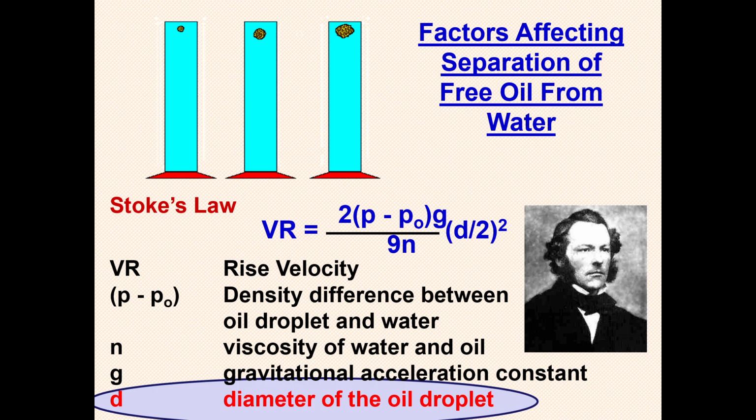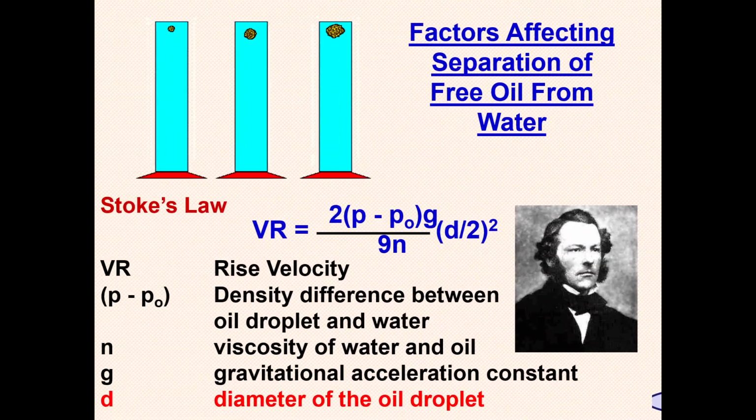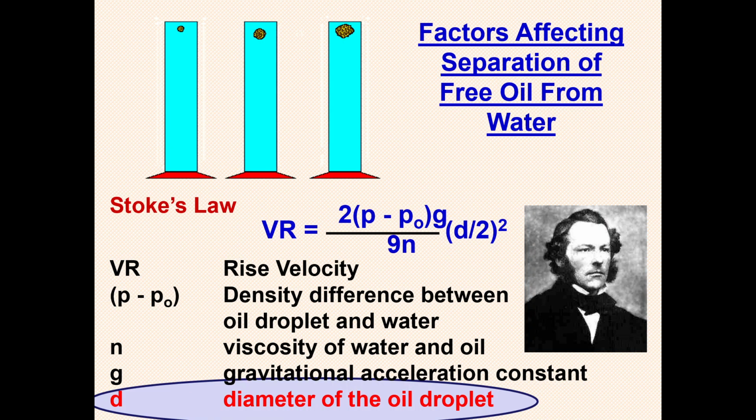The last one is diameter. The diameter of the droplets is directly proportional, so this also affects the rising velocity. Thank you.